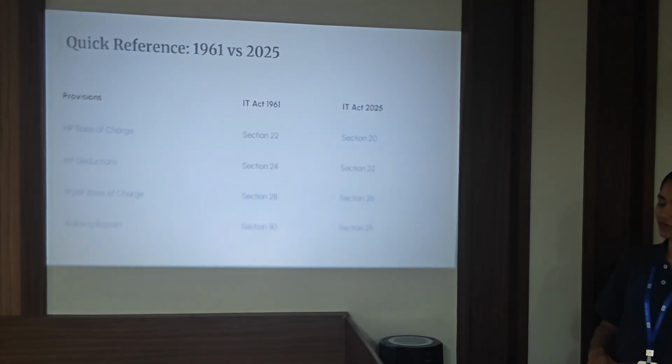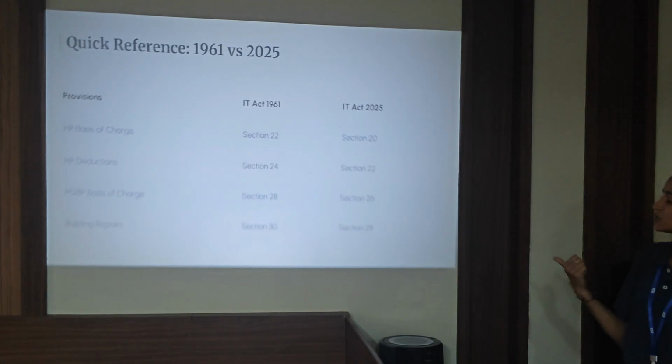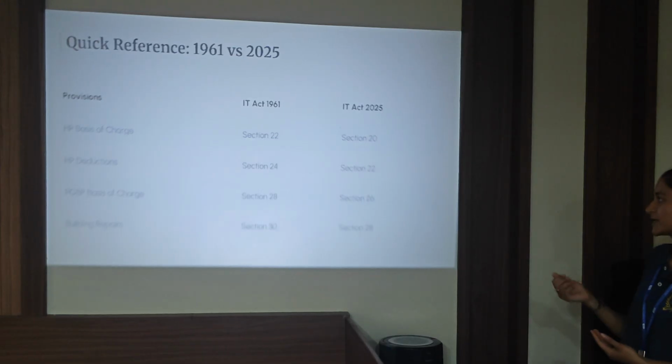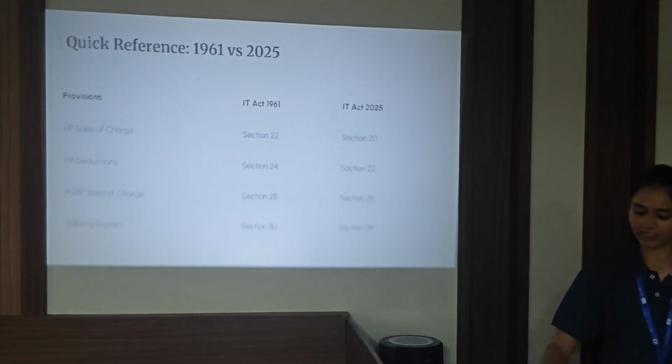Here's a quick reference of what were the old sections and what are the new sections. As I said, house property basis of charge section was 22, which is now 20. HP deductions were under section 24 priorly, and are now in section 22. Then PGBP basis of charge, which was earlier in section 28, now is in section 26. And business repairs, all the deductions which I mentioned earlier, were in section 30, now quoted under section 28.